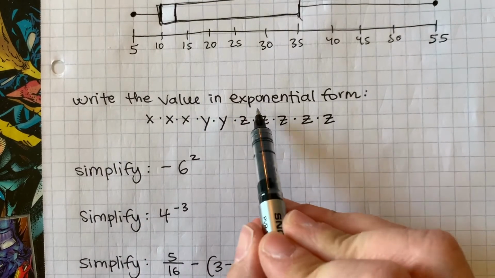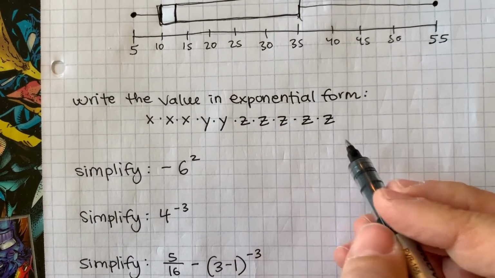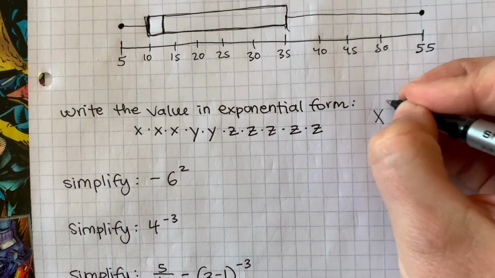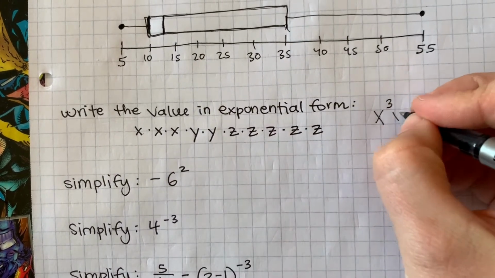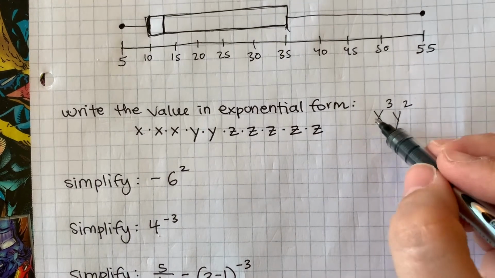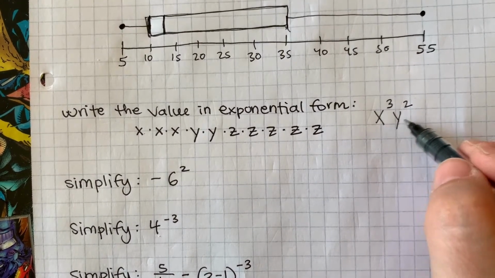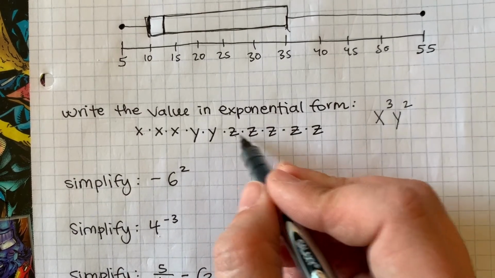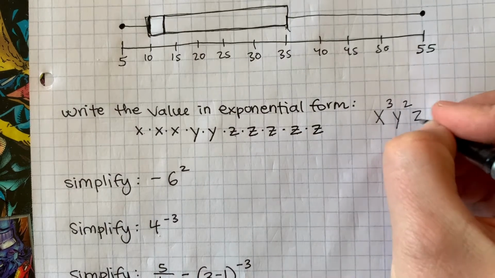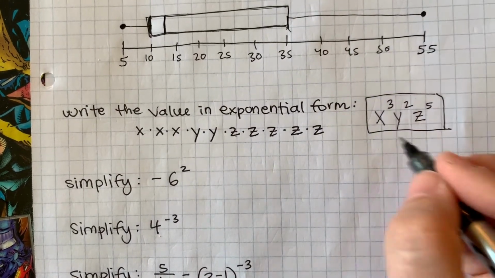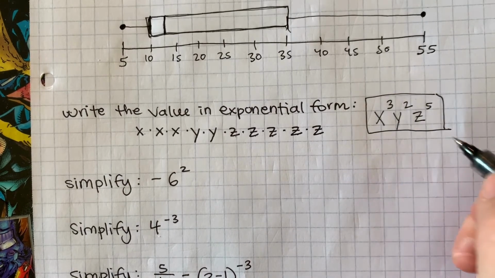Write the value in exponential form. So this means write your answers with exponents. So we've got 1, 2, 3: x to the third. We've got y to the second. Notice I'm not writing the multiplication sign in between because you do not need to. When you have two variables next to each other, that means you are multiplying. 1, 2, 3, 4, 5: z to the fifth. And I can leave my answer just like that. x to the third, y to the second, z to the fifth.